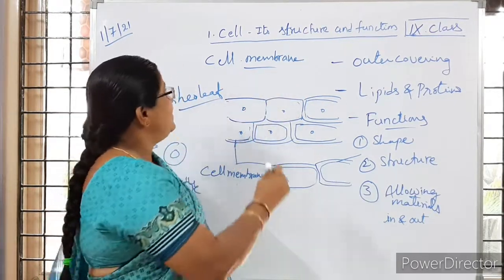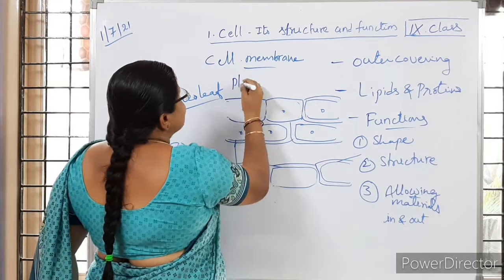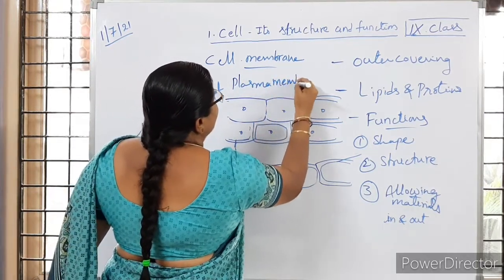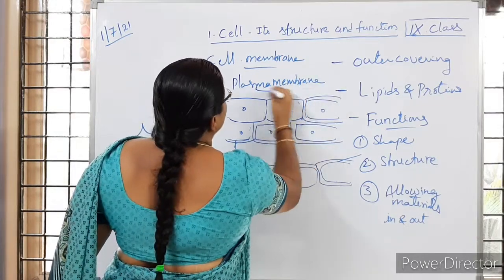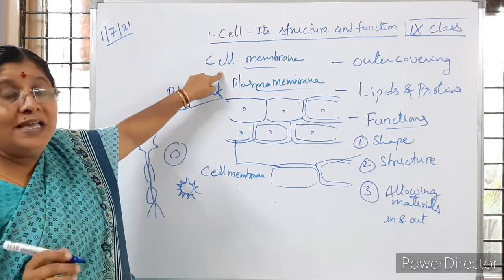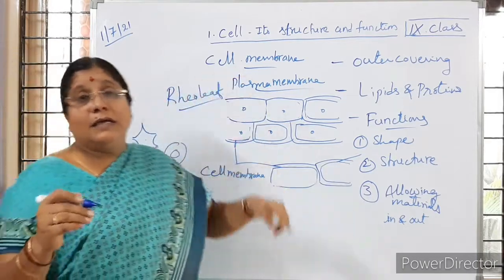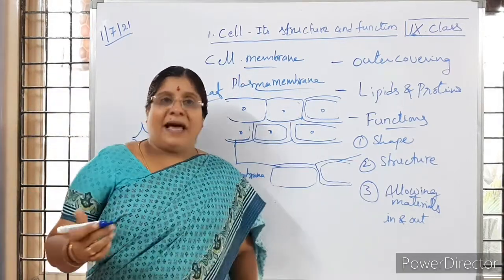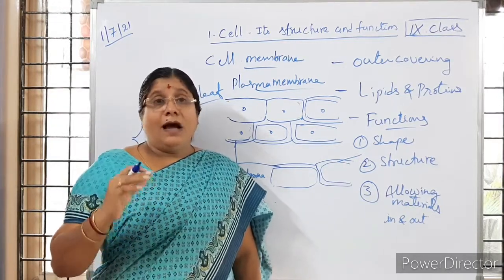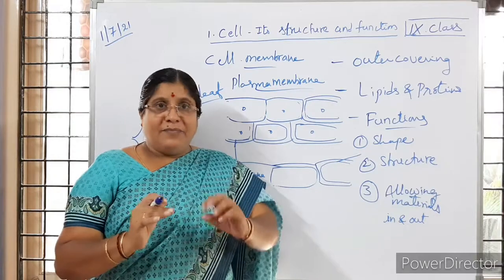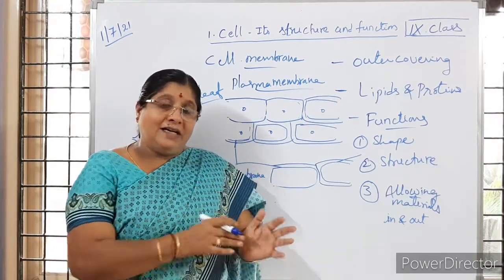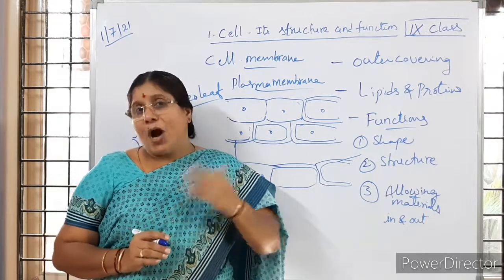So the cell membrane is also called a plasma membrane. The cell membrane allows materials only in a selective manner, in required amounts. Needed materials are allowed inside, and unwanted materials are sent outside.